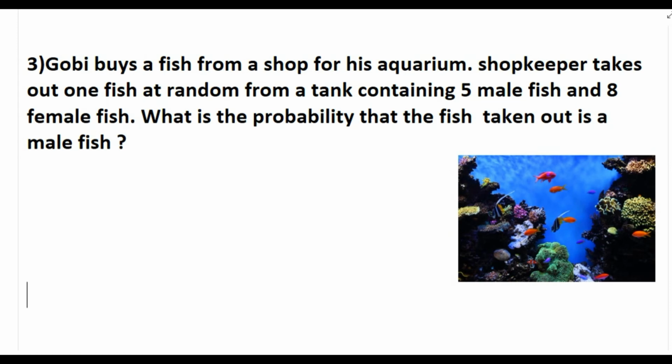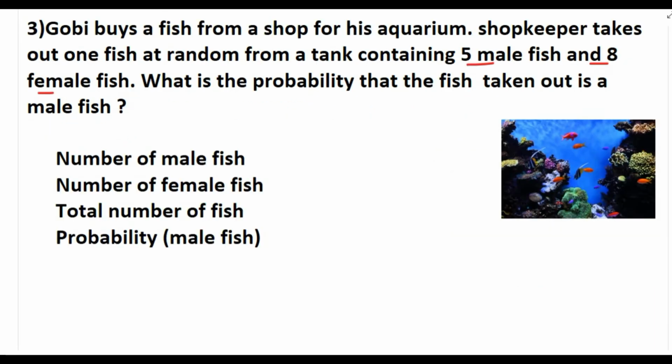The next question: Gobi buys a fish from a shop for his aquarium. The shopkeeper takes out one fish at random from a tank containing 5 male fish and 8 female fish. What is the probability that the fish taken out is a male fish? This question is very easy. The number of male fish is 5, the number of female fish is 8, the total number of fish is 13, and the probability of getting a male fish is 5 by 13.